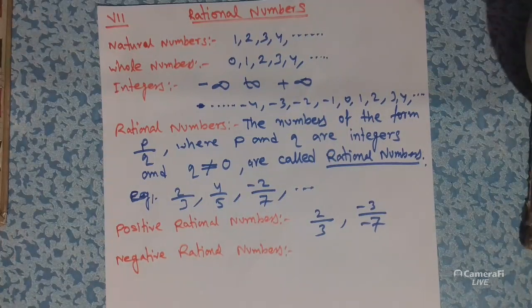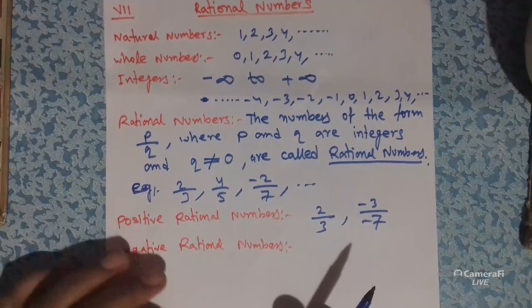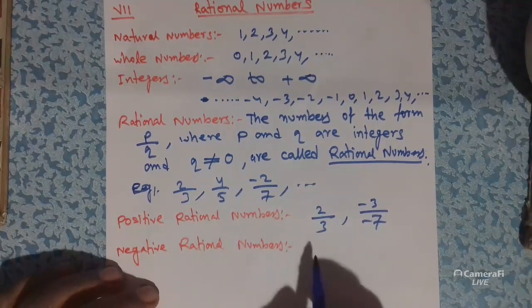A rational number is said to be negative if its numerator and denominator are such that one of them is a positive integer and the other is negative. So if one is positive and another one is negative, then it is called a negative rational number.